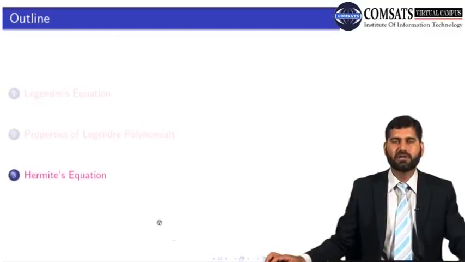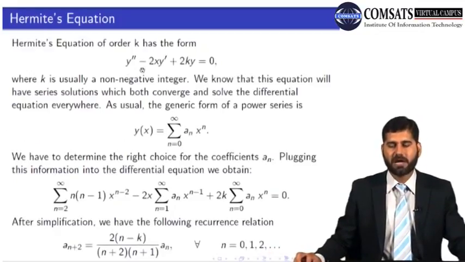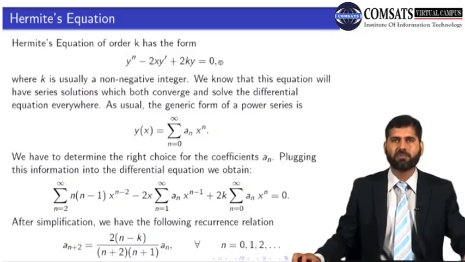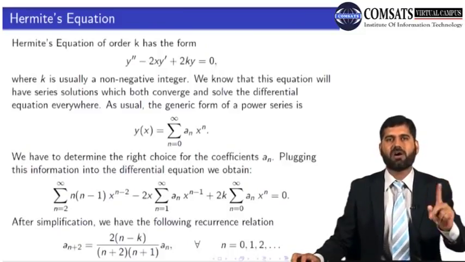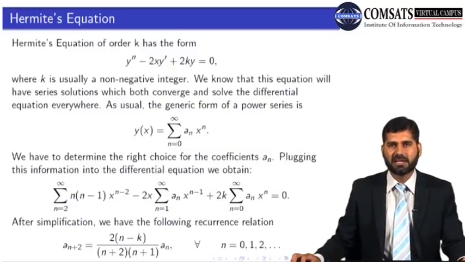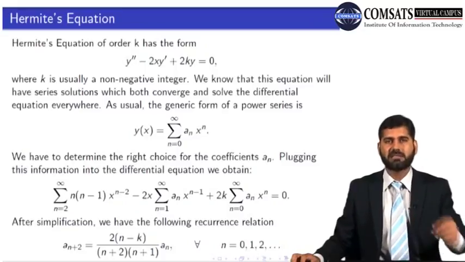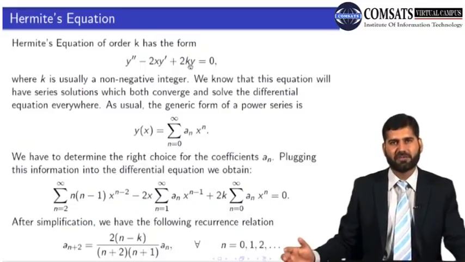All right. So let's now move on to Hermite's equation. We have another well-known equation which is called Hermite's equation, and the solutions will be Hermite's functions or Hermite's polynomials. Hermite's equation of order k has the form y double prime minus 2x y prime plus 2k y equal to 0. Every equation, Bessel's equation, Legendre's equation, and Hermite's equation, they all have a parameter in it. Bessel equation had parameter nu, Legendre's equation had parameter r, and Hermite equation has parameter k in it.